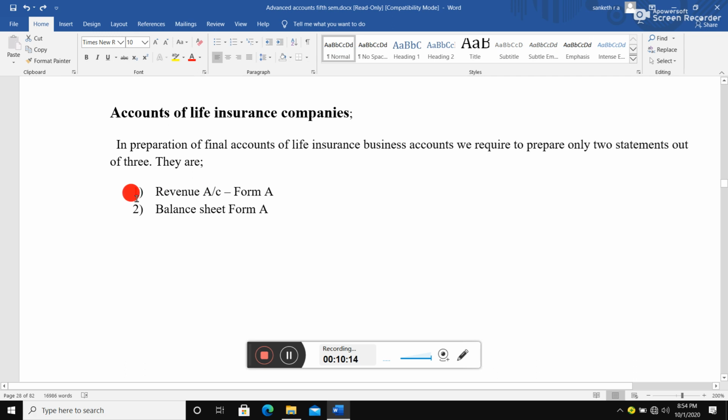One is the revenue account under Form A, the second is the balance sheet under Form A. There is no Form B for life insurance and there is no Form A for general insurance. Please don't ignore, I'll repeat again. Form A is required only for life insurance companies' accounts and Form B is required only for general insurance companies' accounts.